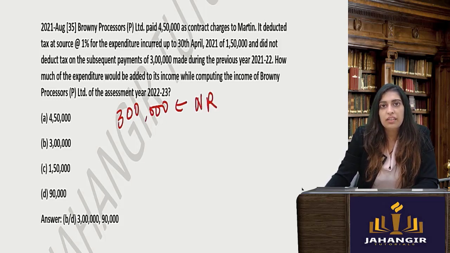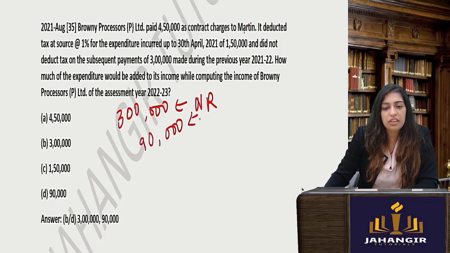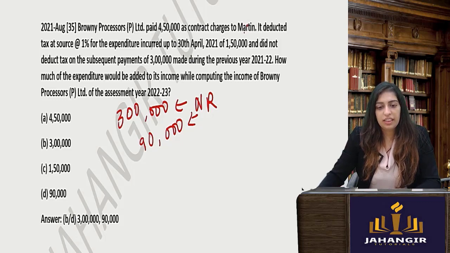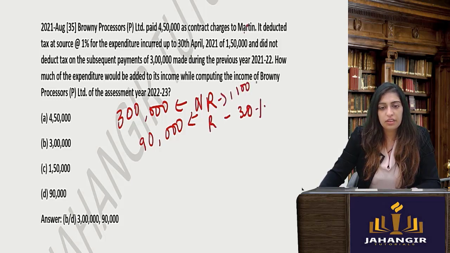Nothing is given. Now what is Martin? Is Martin resident or non-resident? If Martin you take is non-resident, 3 lakhs will be disallowed. If you take Martin is resident, then 90,000 will be disallowed. Why? It will be 30%. Okay, so then in that case, it will be 30% if he is a resident. Otherwise, it will be full 100%.